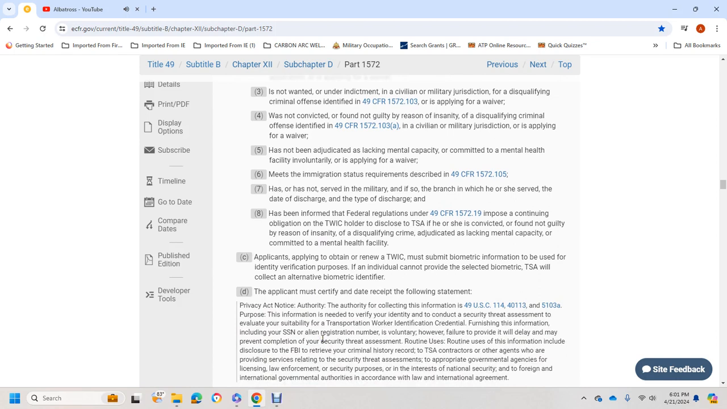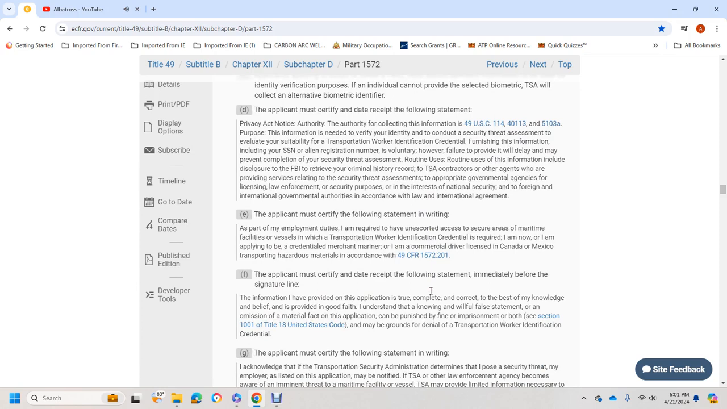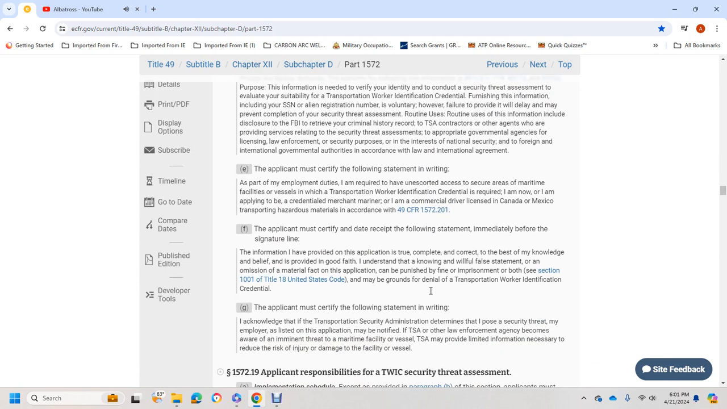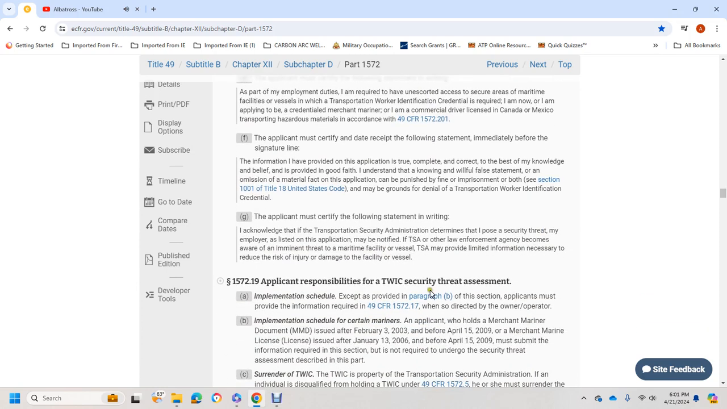Applicants who obtain and renew the TWIC may submit biometric information for identity verification. If the individual cannot provide the biometric, TSA will collect an alternative biometric identifier. The application must be signed with a date, with the following statement in writing, and that is E, F, and G.